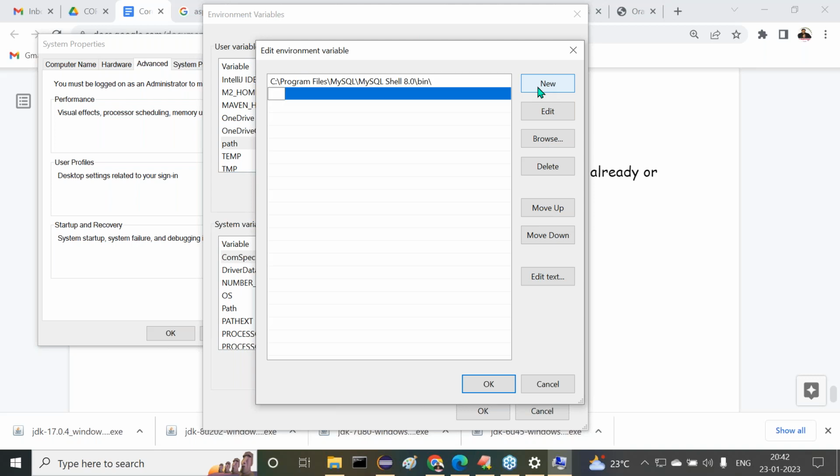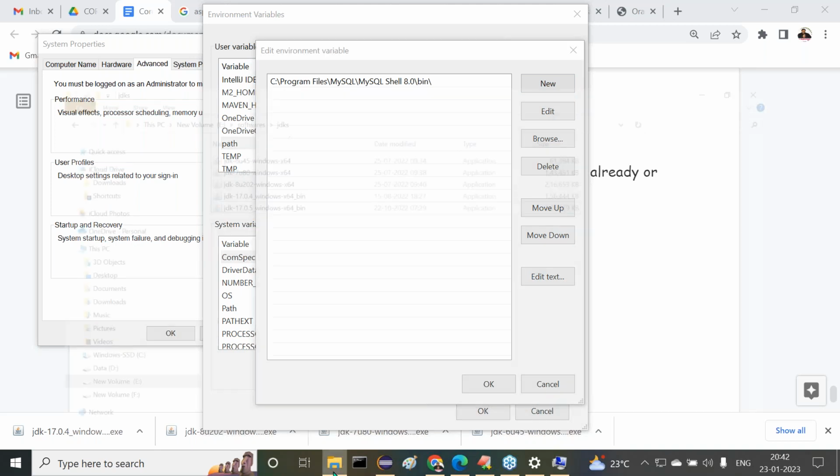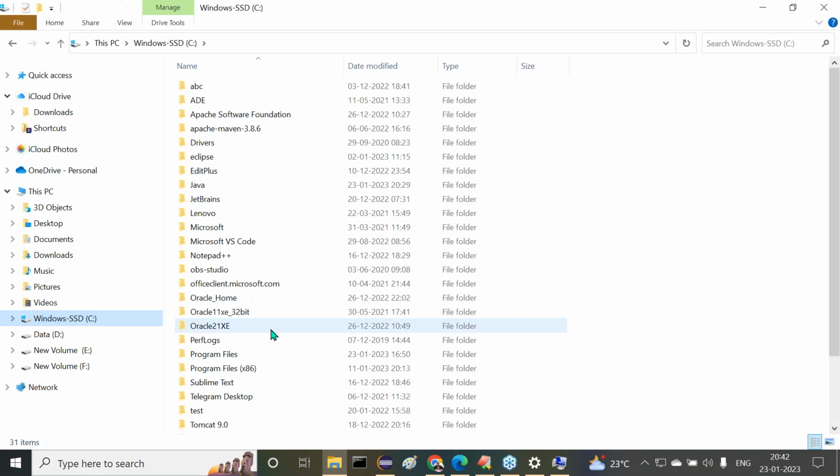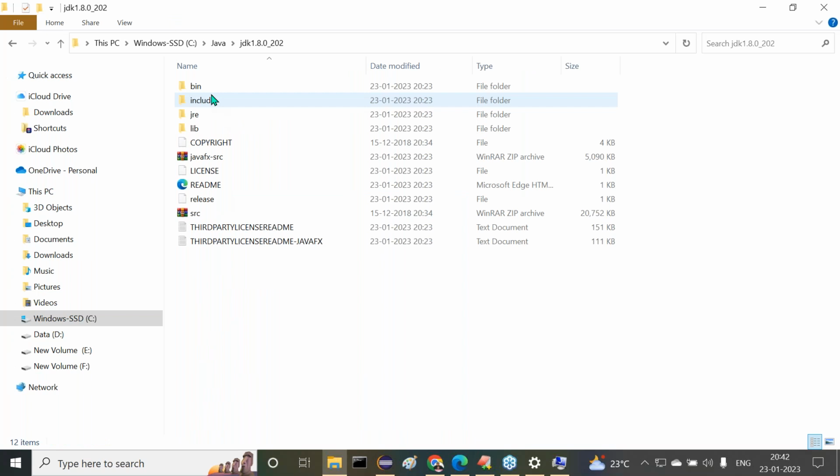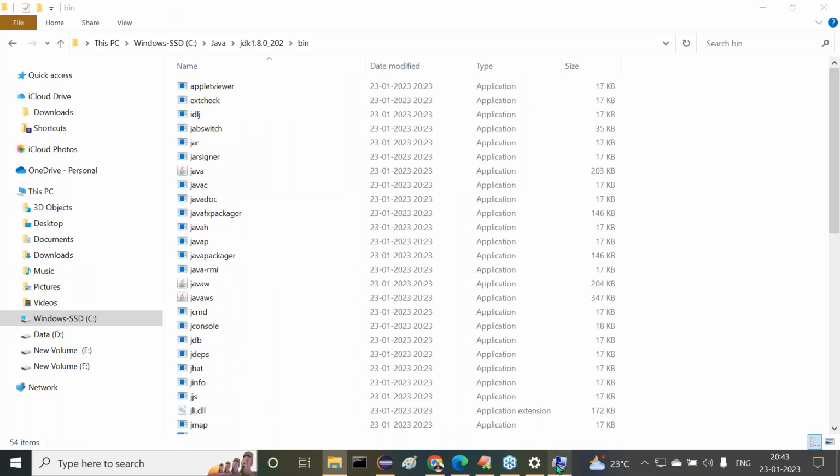New. Here observe carefully. New. I need to provide this. What version here I want to provide there? 1.8 is already copied or not? Okay, let me copy once again here. Java, C drive. Inside the C drive, I have to go for what there? Java, JDK 1.8.0, bin. Let me copy this. Control C. I'm going to copy this.